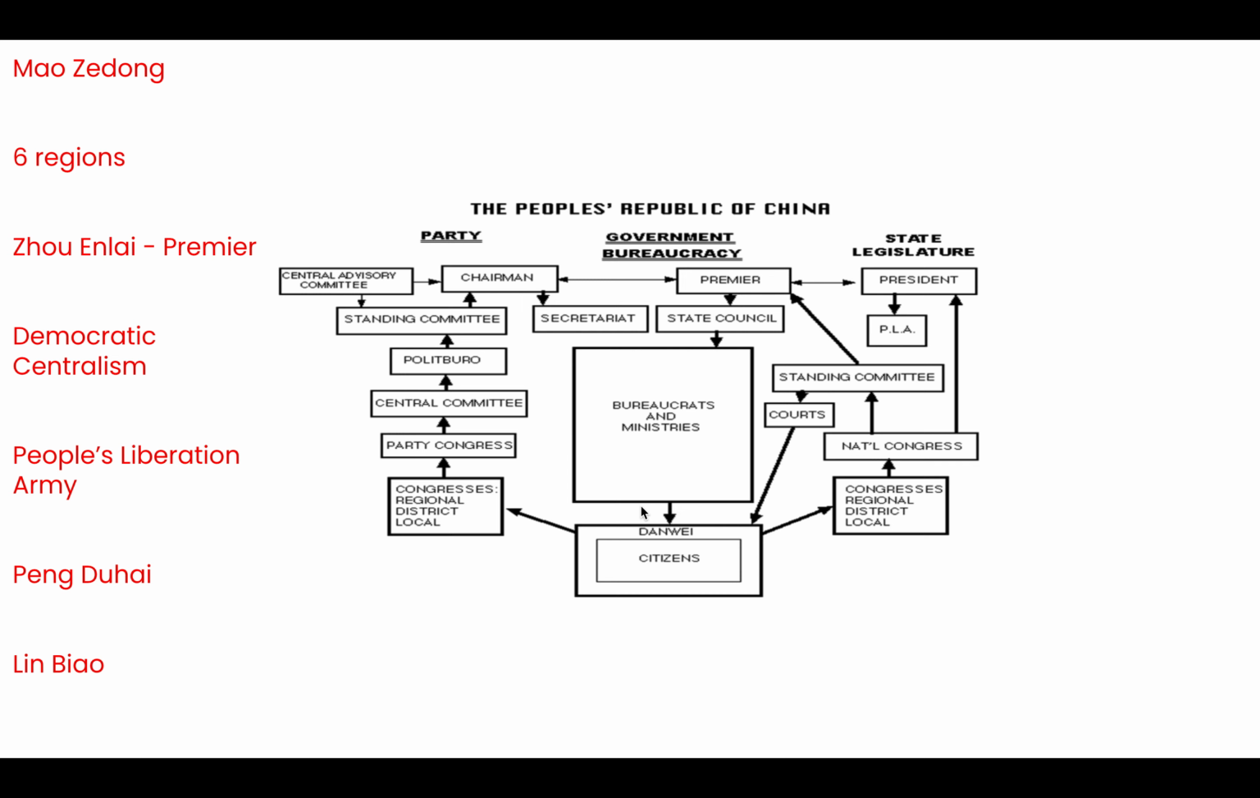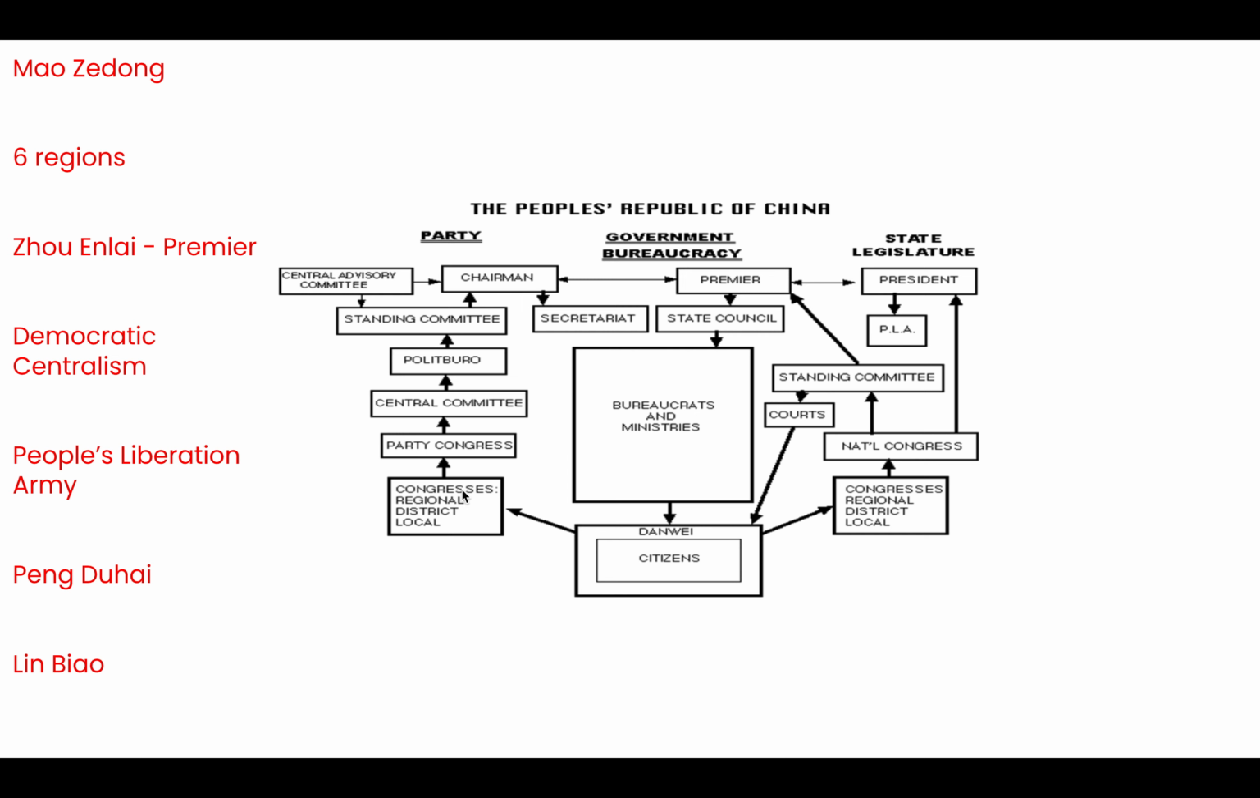We then have this bottom bit here, which is our citizens and our danwei. The citizens are your general everyday citizens of China. They are grouped into these sections called danwei. Now the danwei is the working body. Okay, so each of the areas of society is grouped together to create a danwei. These are the working bodies of China and China's population.